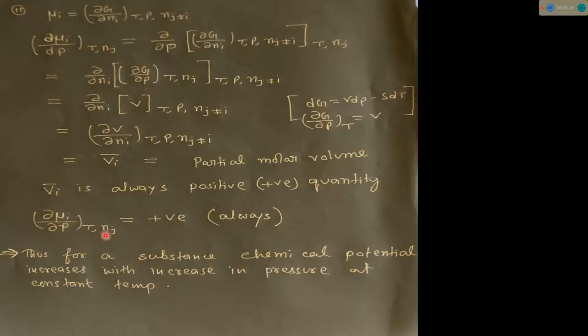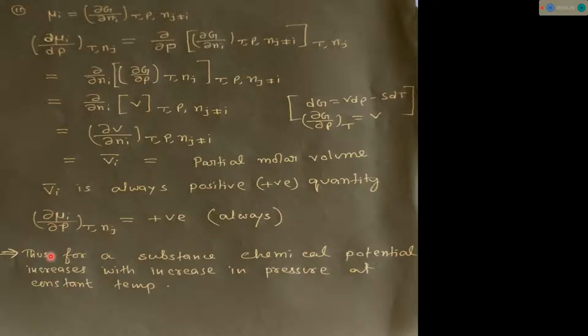So from these calculations we found that the change in chemical potential with respect to pressure is positive. We know that volume is always a positive quantity. So this term del mu i del P, the change in chemical potential with respect to pressure at constant temperature, becomes positive. So we can say from these expressions that chemical potential will increase with pressure. If we increase pressure, chemical potential increases, because this term is positive. If we decrease pressure, chemical potential will also decrease.